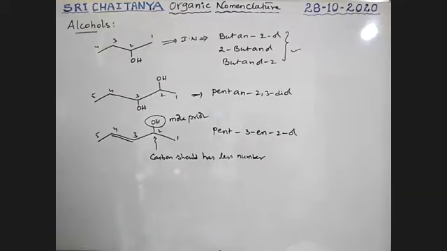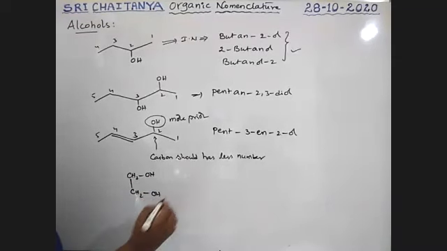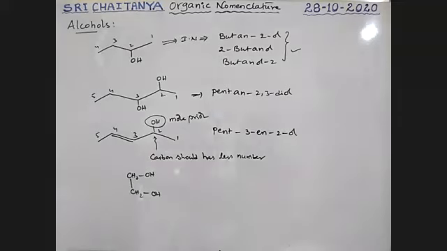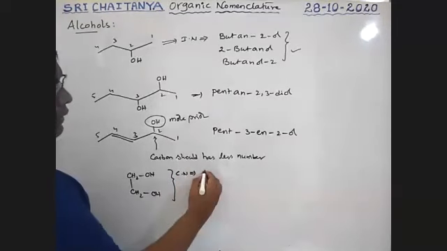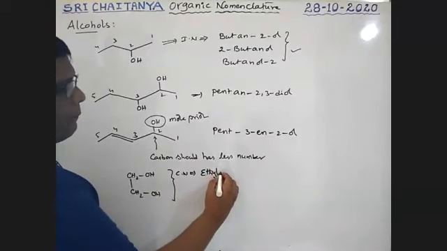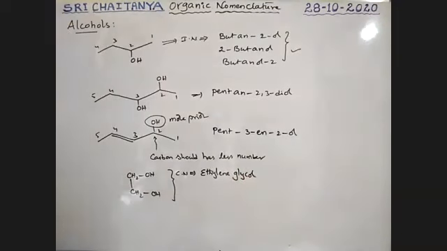Now, what is the name of this compound? This is CH2OH bonded with CH2OH. What is the name of this compound? Its common name is ethylene glycol. The common name of this compound is ethylene glycol.